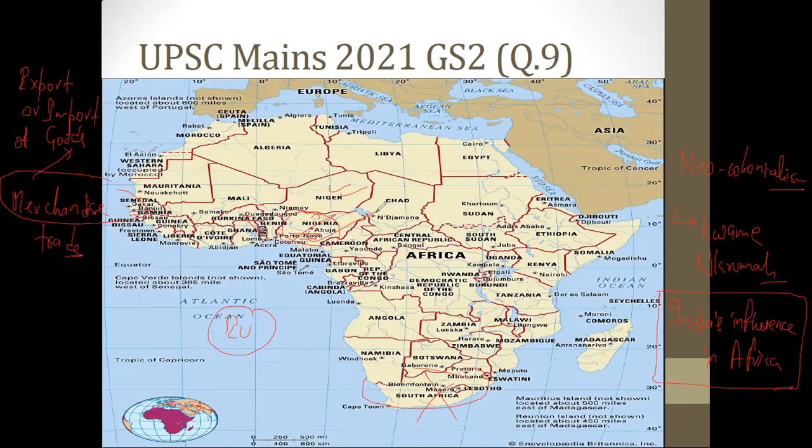And what are these companies who are operating in countries like Nigeria, among other countries? SBI, New India Assurance, Mekon. These are in public sector. Then in private sector, you have Bharti Airtel, Tata, etc. So this can be your third point.